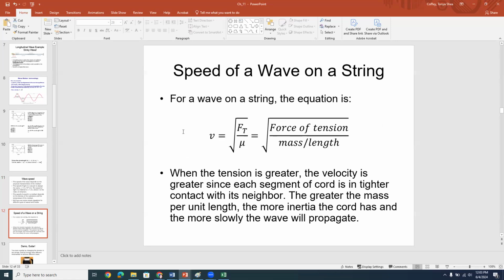So what this tells us is that when the tension is greater, the velocity is greater, since each segment of the cord is in tighter contact with its neighbor. And the greater the mass per unit length, or the fatter, if you will, or denser the string is, the more inertia the cord has, and the more slowly the wave will propagate through the medium.